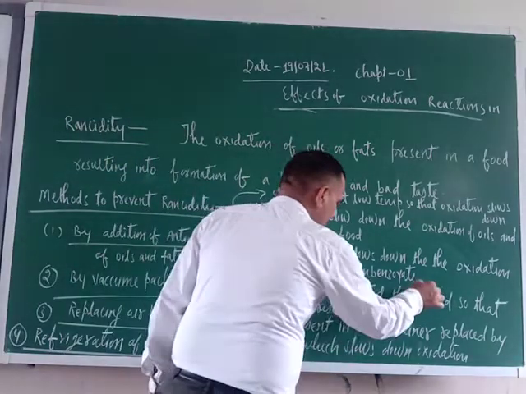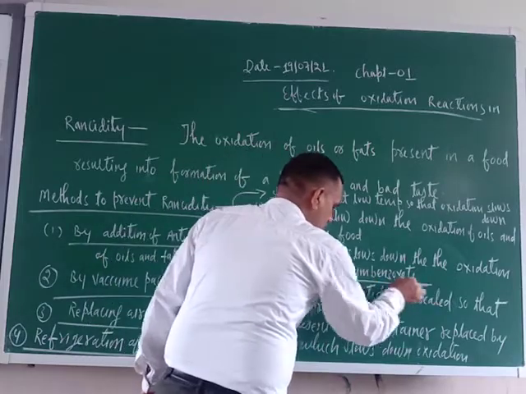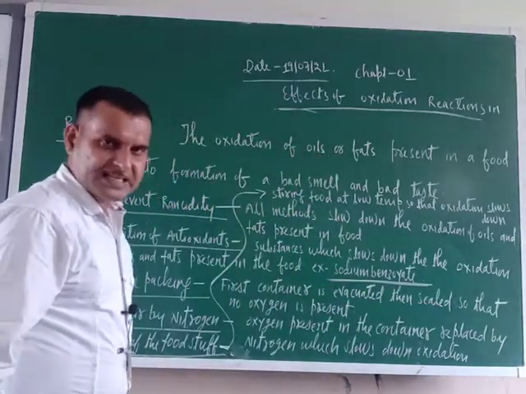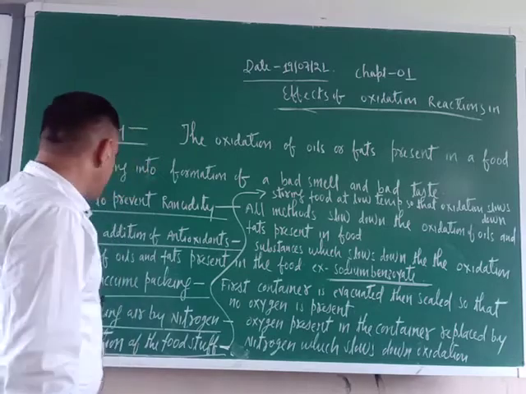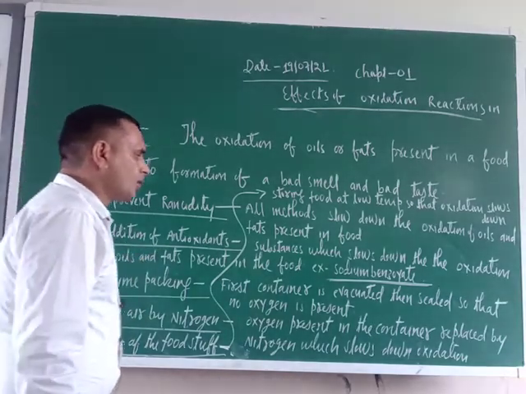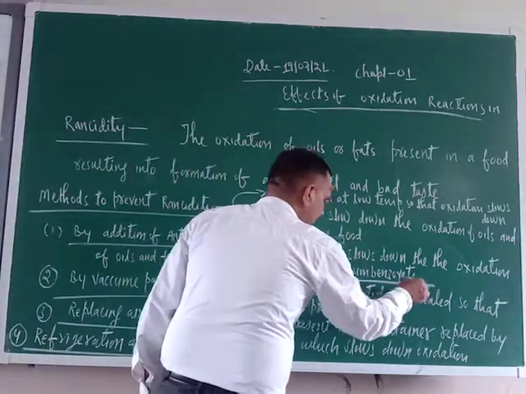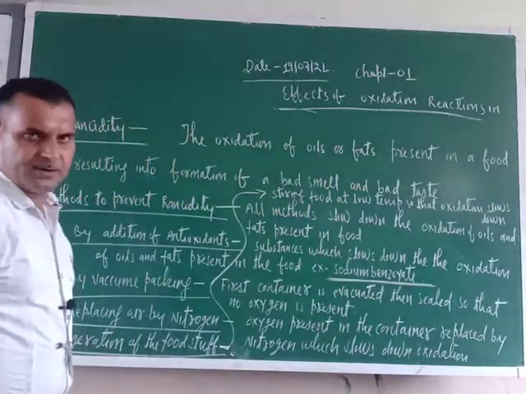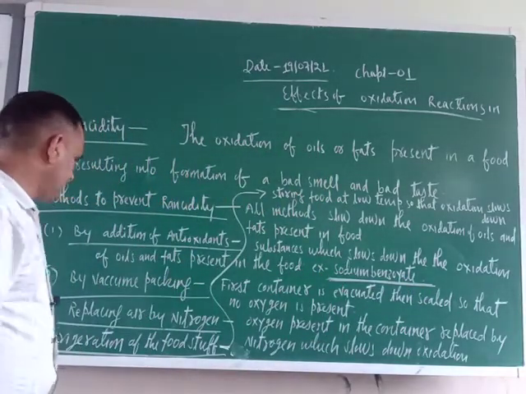This is sodium benzoate. Sodium benzoate is one such material. It is an antioxidant and it slows down the oxidation process.